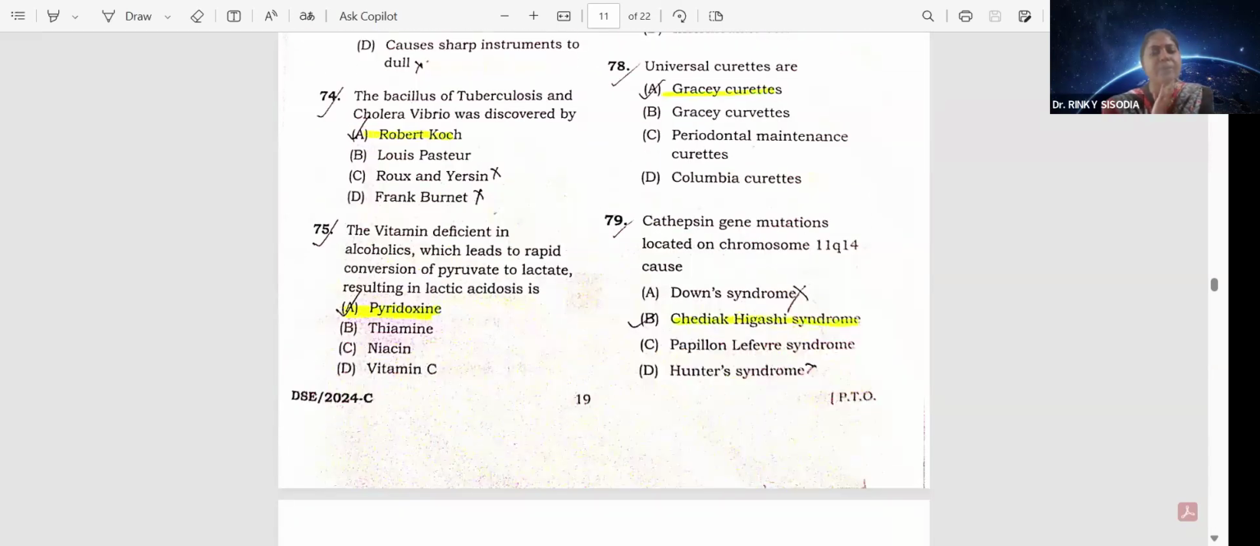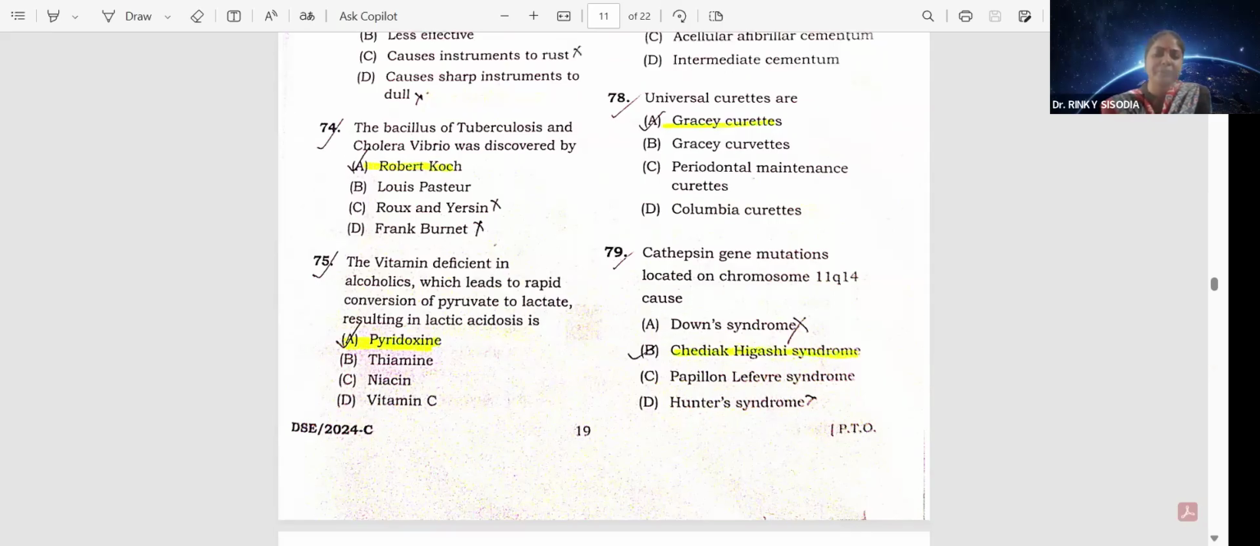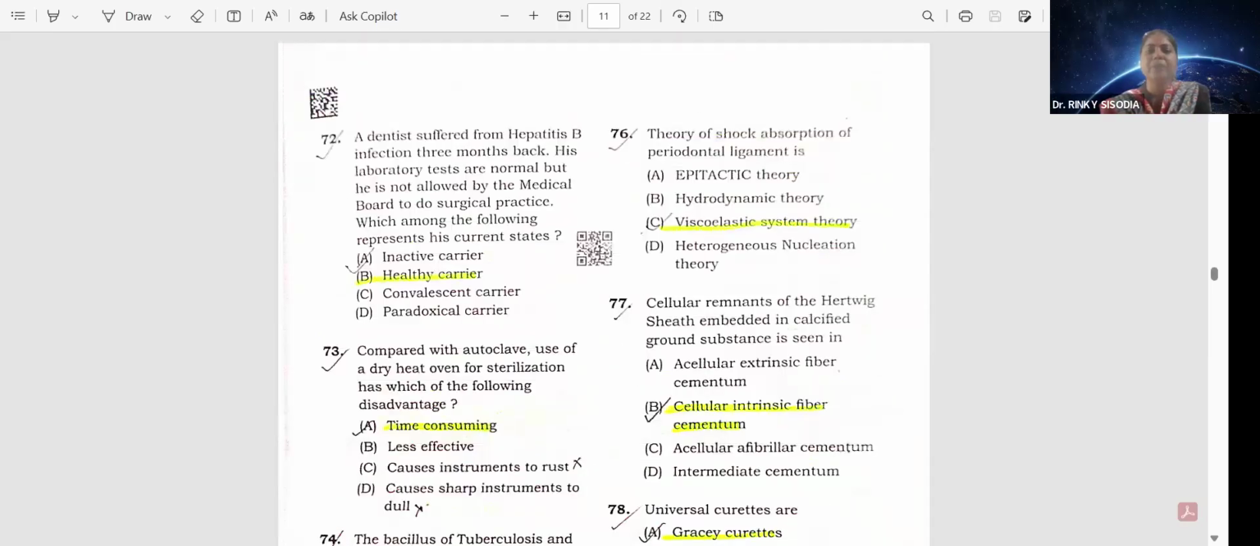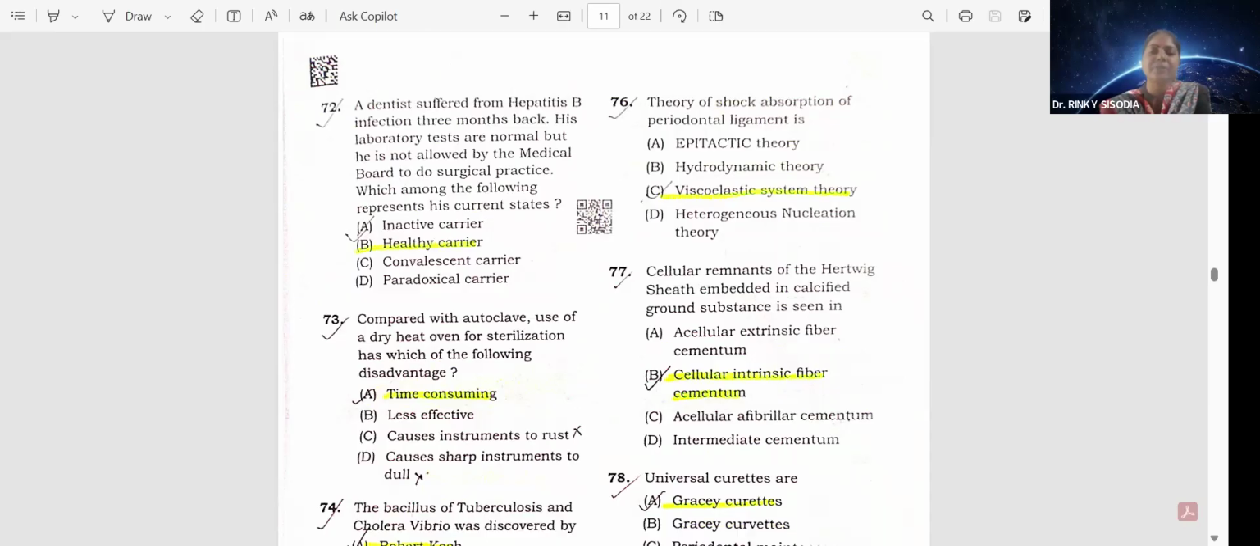Okay, the bacillus of tuberculosis and cholera vibrio was discovered by Robert Koch. Option A. The vitamin deficient in alcoholics which leads to rapid conversion of pyruvate to lactate, resulting in lactic acidosis, is pyridoxine. Option A. Question number 76. The theory of shock absorption of the periodontal ligament is the viscoelastic system theory, that is option C.